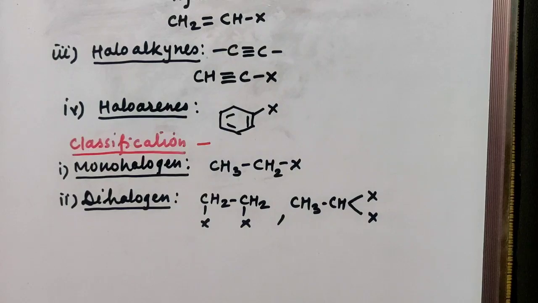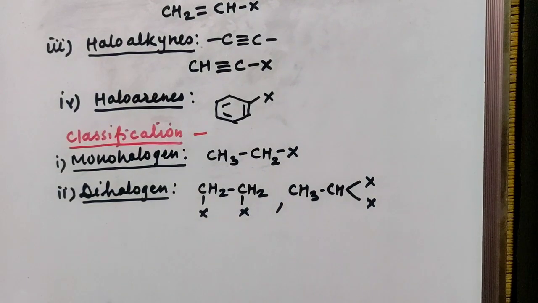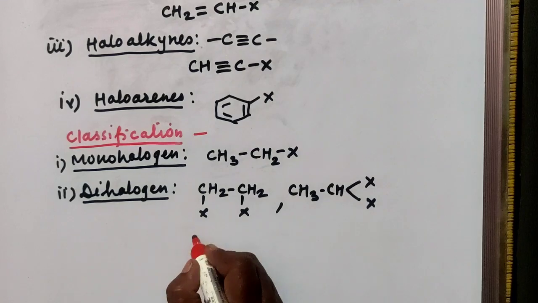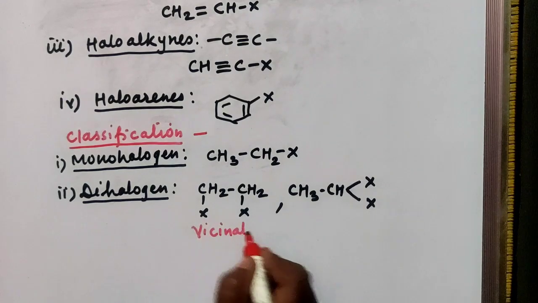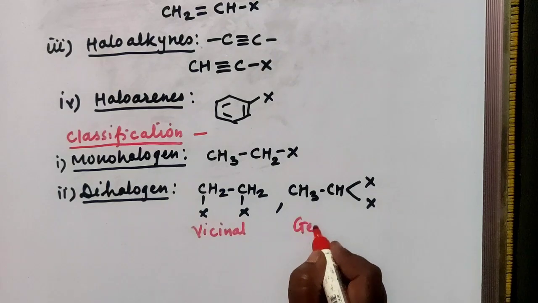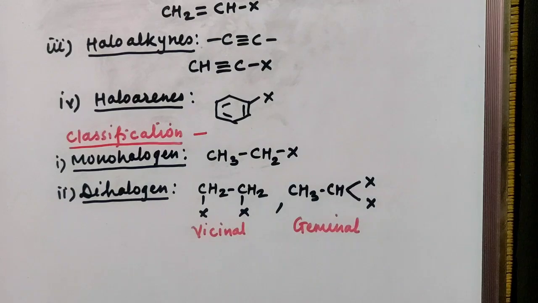Depending upon the position of the halogen atoms, these dihalogen derivatives are again classified into two types. First one is vicinal dihalides and another one is geminal dihalides. What is the difference between these two?